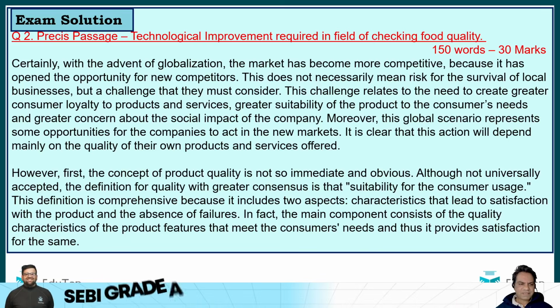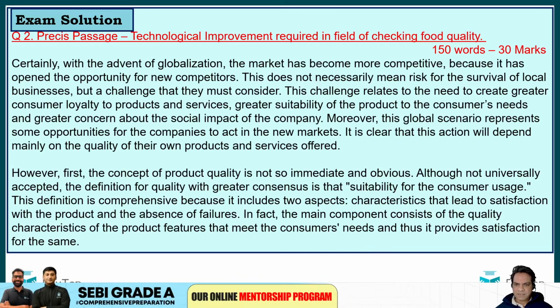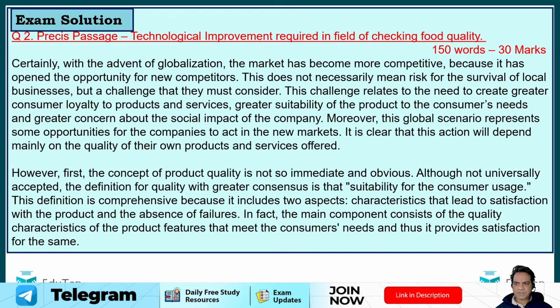So you can read the passage, guys. Let's not get too deep into this. But this does not necessarily mean risk for survival of local businesses, but a challenge that they must consider. This challenge relates to the need to create greater consumer loyalty to products and services, greater suitability of the product to consumer needs, and greater concern. However, first, the concept of product quality is not so immediate and obvious. Although not universally accepted, the definition of quality with greater consensus is that of suitability for consumer usage.